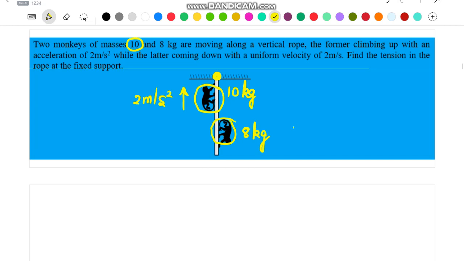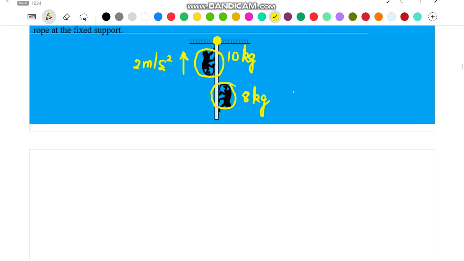But we can also use a very direct and straightforward conceptual approach in order to solve this particular problem. So we can directly say that the total value of tension in the topmost point of the rope should be such that it has to first balance the weight of both the monkeys. That is, we can say that in order to balance the weight of both the monkeys, the value of tension has to be at least equal to 10g plus 8g.